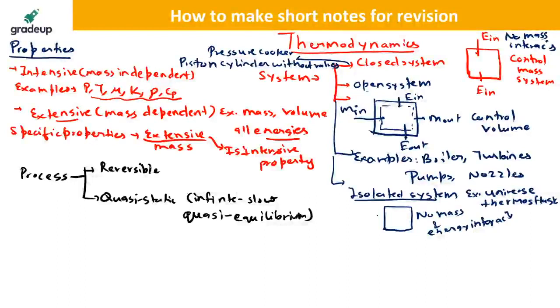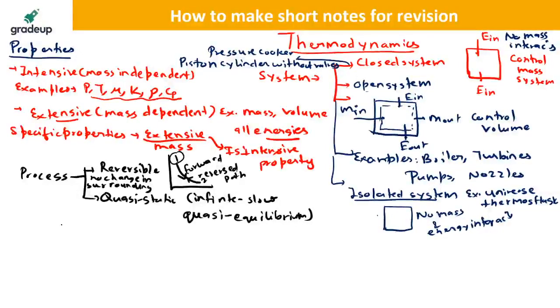Okay. Reversible process is that process which can be reversed, where the system can be brought to the initial point following the same path as in the forward direction. Same path you have to follow, and you have to come back to the initial point. So the reverse path should be the same as the forward path, in the opposite direction, and you should come to the same point. That is called reversible process, but there should not be any change in the surrounding. No change in surrounding. There should be no effect in the surrounding when a reversible process takes place.